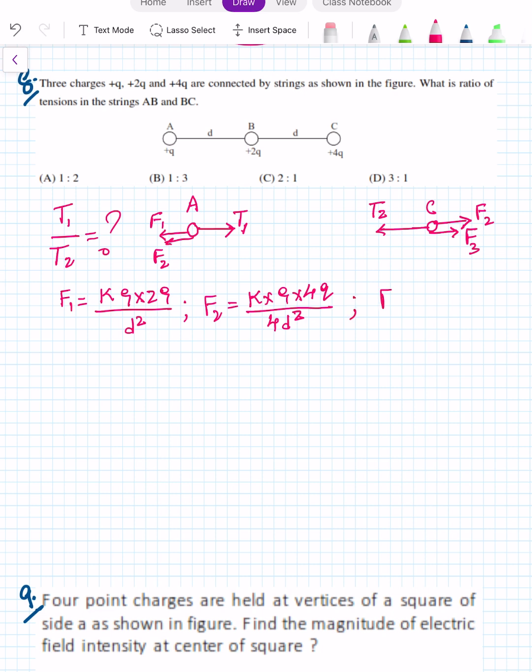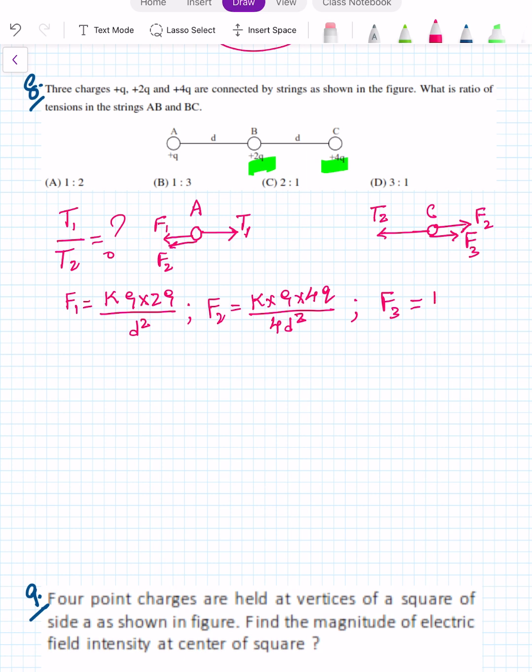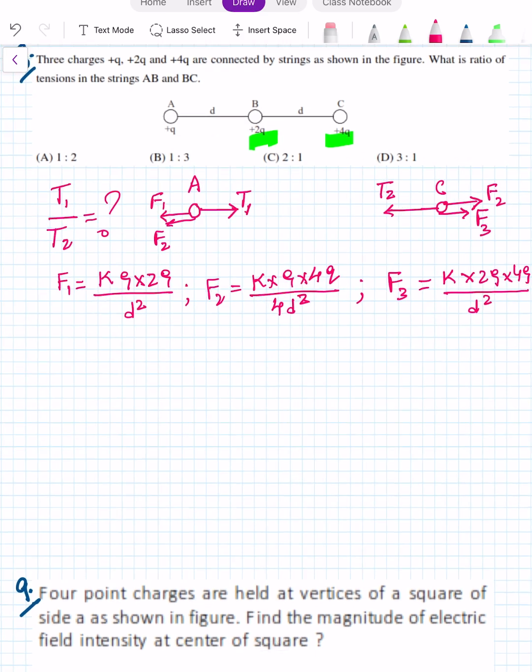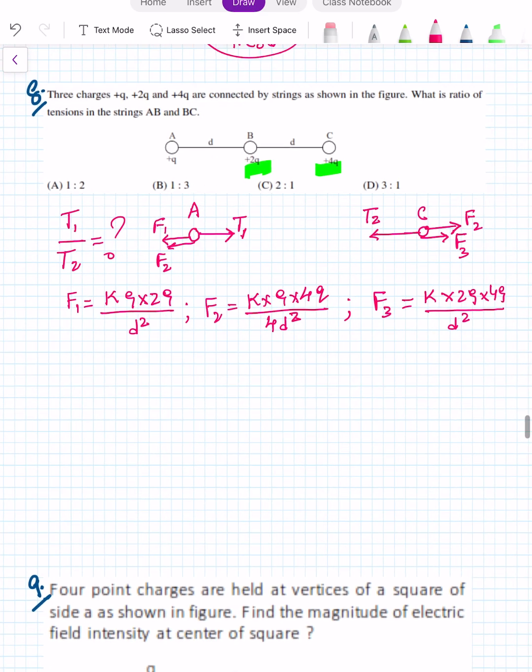And F3 will be the electric force between these two charges, so it will be equal to K 2Q into 4Q upon D square. Since all the three charges are in equilibrium, A is in equilibrium.